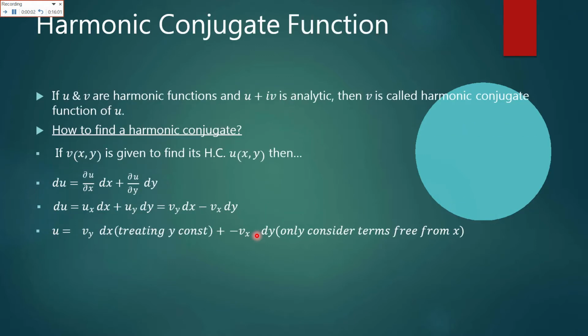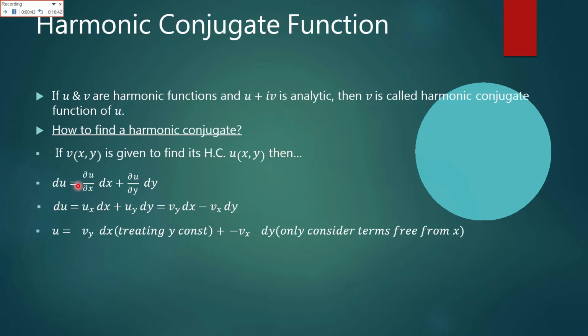Now the harmonic conjugate function. If u and v are harmonic functions and u plus iota v is analytic, then v is called the harmonic conjugate function of u. How can we justify this equation to find the harmonic conjugate? Now if v equals v(x, y) is given and we have to find the harmonic conjugate u, if the given function is in the form of v and we have to find its harmonic conjugate, then its harmonic conjugate would be equal to